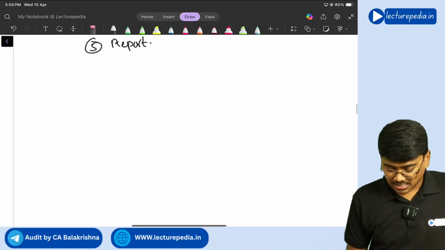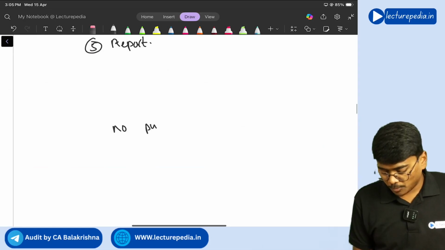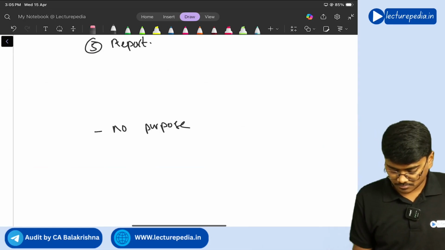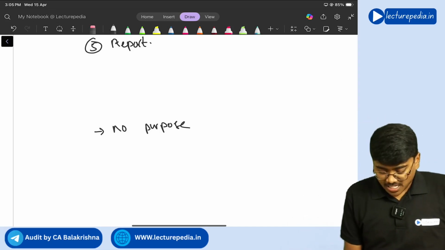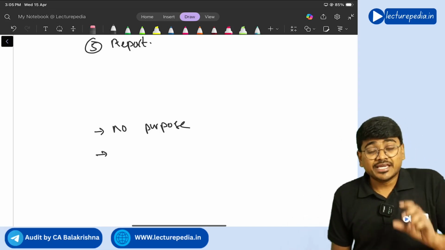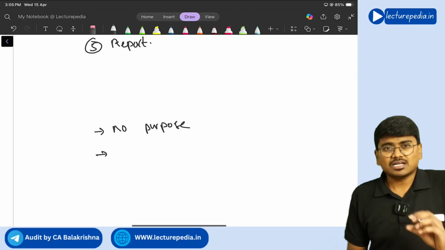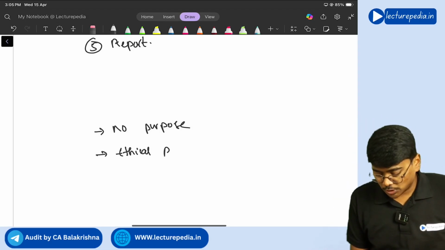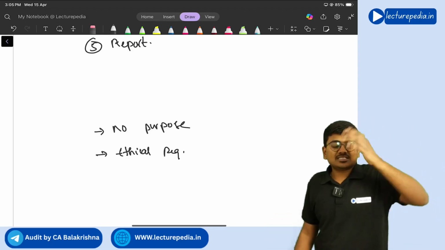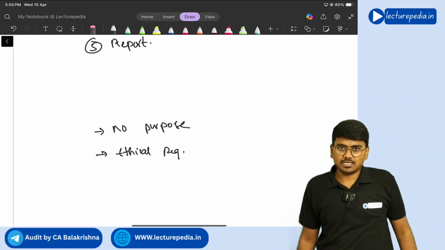If he feels there is no proper purpose, then he will not accept the engagement. No purpose. Next, the practitioner feels that if he accepts the engagement, he cannot comply with ethical requirements, including independence. In such a situation also, he will not accept the engagement.